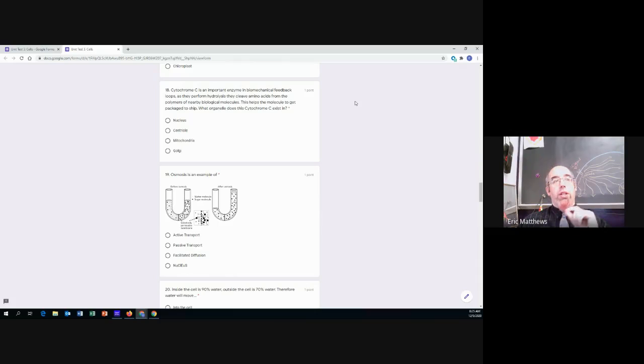So once more, cytochrome C is an important enzyme in biomechanical feedback loops. As they perform hydrolysis, they cleave amino acids from polymers of nearby biological molecules. This helps the molecule to get packaged to ship. What organelle does cytochrome C exist in? So based on this, is that in the nucleus, the centriole, the mitochondria, or the Golgi?